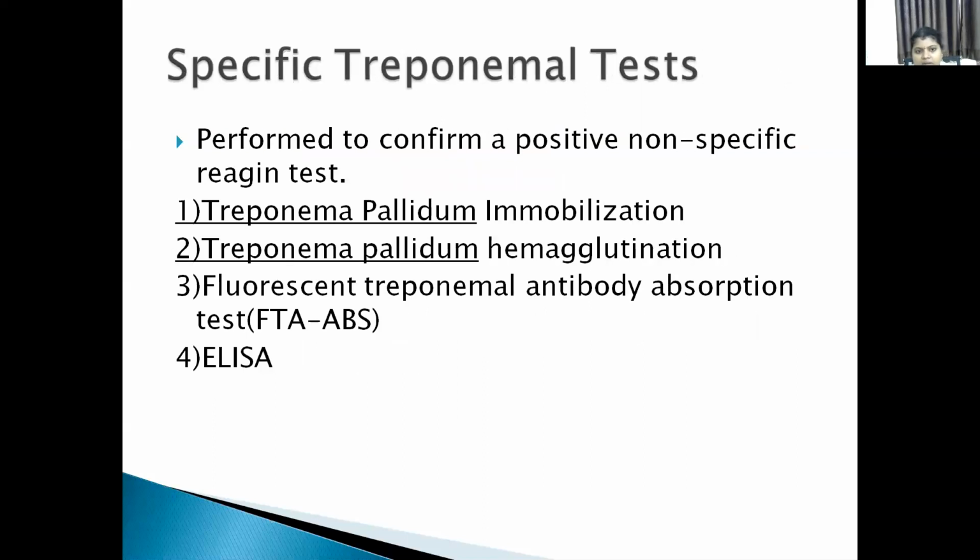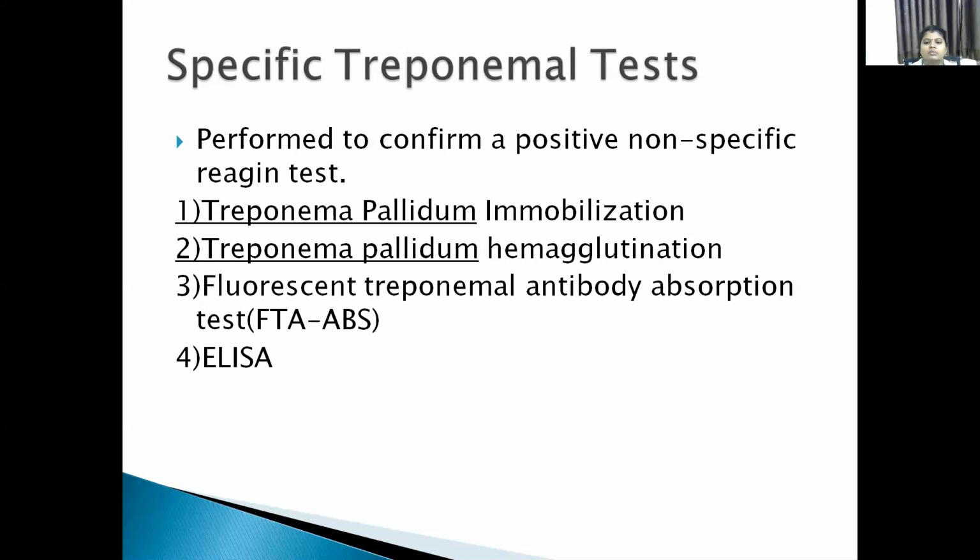After group specific tests, we have species specific treponemal tests. These are somewhat better and more specific when compared to the other tests.